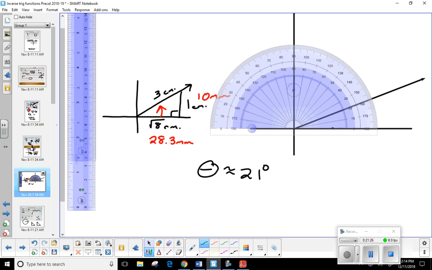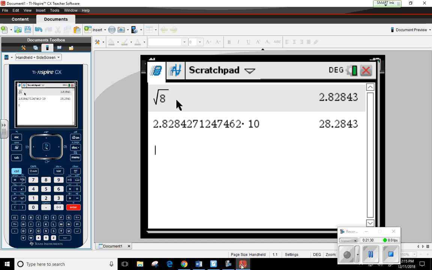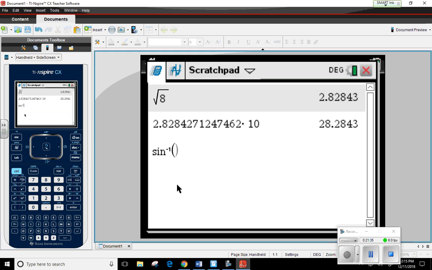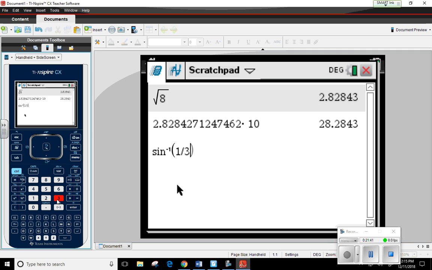Now let's see how close we actually got. Okay. I'm going to come on over here. If I go to trig, sine inverse, I'm going to type in the ratio that I was given. Remember, this was what, 1/3? 1 divided by 3. Okay. Mine's in degrees, so it's always going to give you your answer based on what you had. 19.47. So how close did we get? We got really close.